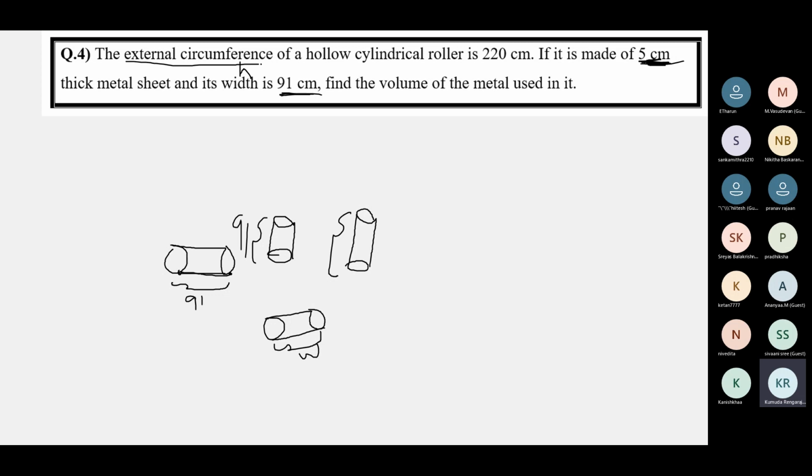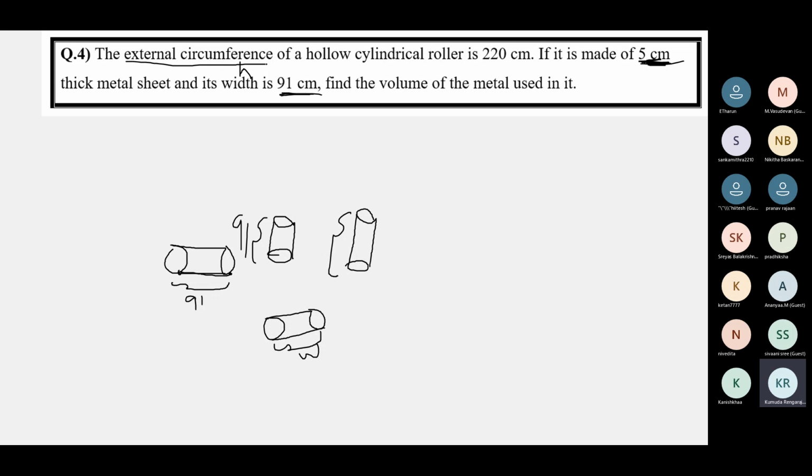Now there is the external circumference. See, either you are given the length, breadth, height, or the radius and height, or the radius straight away, and you're asked to find volume or surface area. That is one type. You're given the radius and height and asked to find the volume or CSA of a cylinder. It is easy. Simply write the formula, substitute, and get the answer.